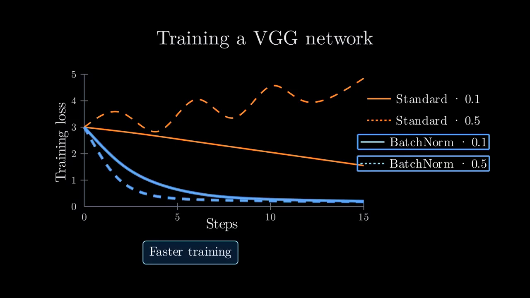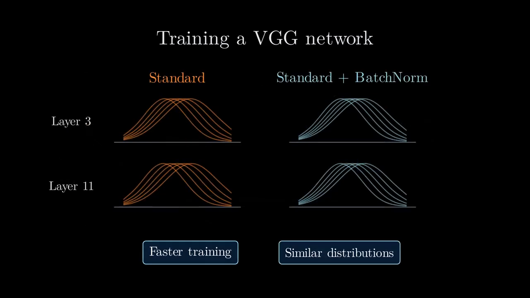The original 2015 paper by Ioffe and Szegedy attributed this success to reducing internal covariate shift, meaning stabilizing the distribution of layer inputs. However, when researchers measured the actual distributions of layer activations over time, they found networks with and without batch norm had surprisingly similar distributions. If the benefit came from distributional stability, why was the measured stability so similar?